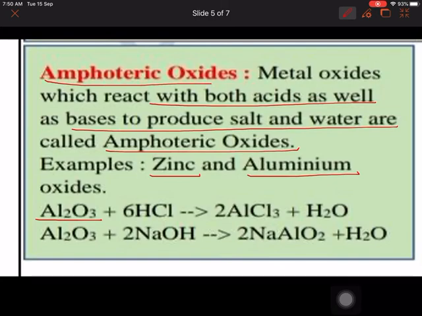You have to remember at least one equation of the particular amphoteric oxide with either the acid or the base, like aluminium oxide reacting with HCl giving you aluminium chloride plus water, and aluminium oxide reacting with sodium hydroxide to give you sodium aluminate plus water. Now let's see the question answers.